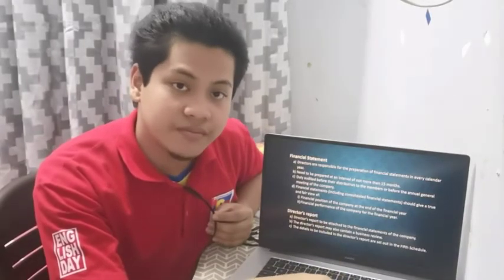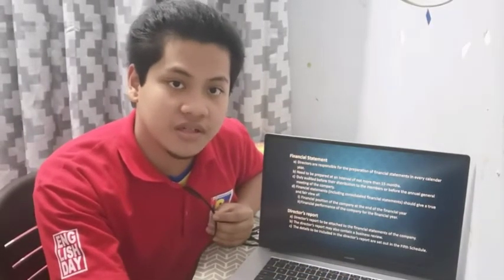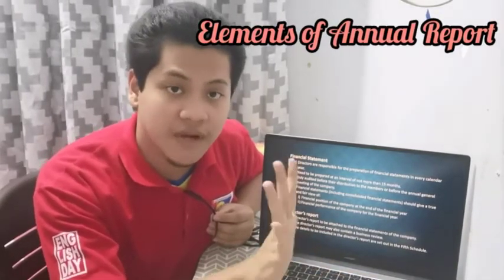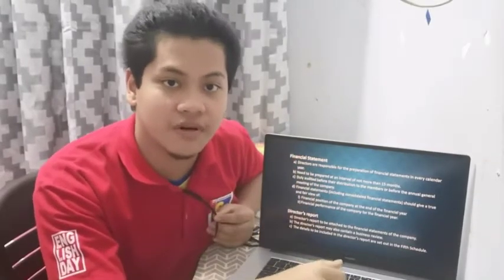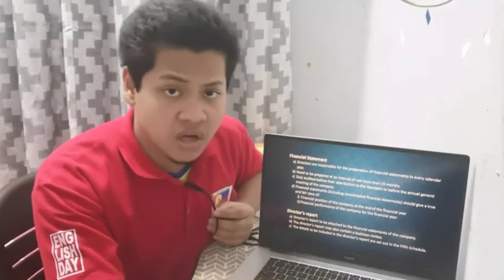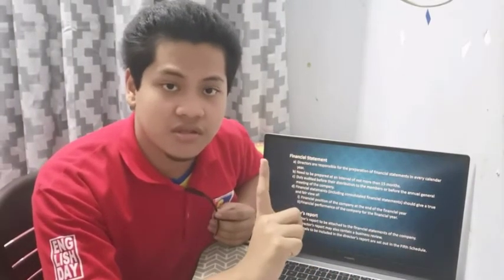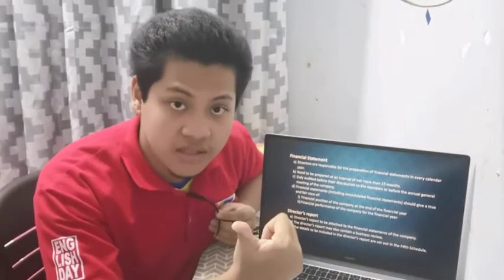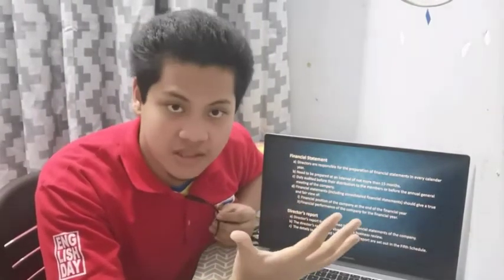Now we already know the three main parts of the requirements for financial reporting. We move on to the elements of the annual report. There are five elements of the annual report, which are the chairman's statement, audit committee report, statement on internal control, social responsibility, and lastly financial statements. The chairman's statement has content not subject to statutory requirements or constraints. Areas covered by the statement could include dividends, employees, future prospects, major developments, and performance.